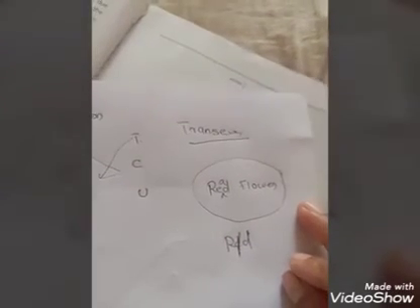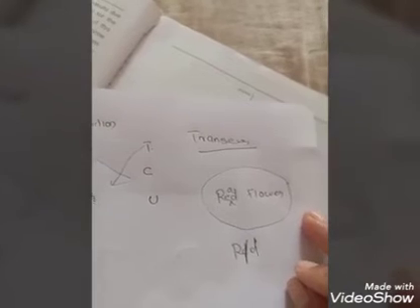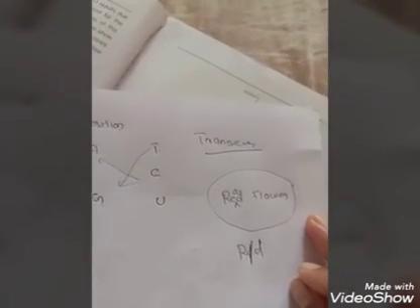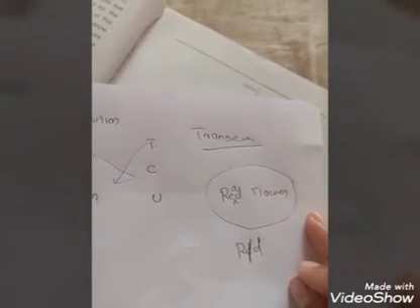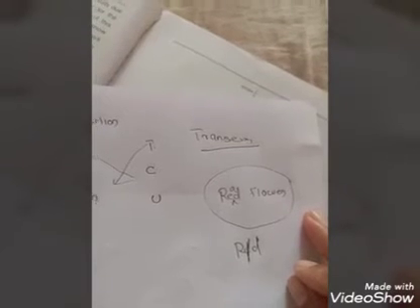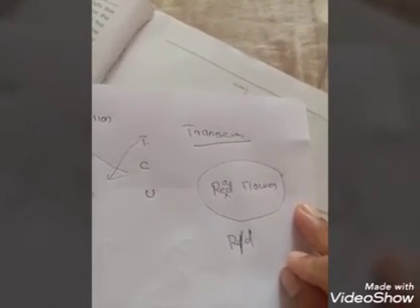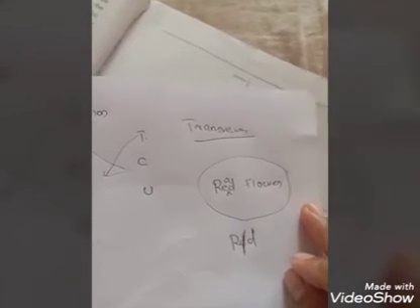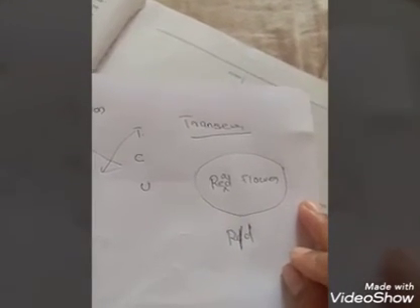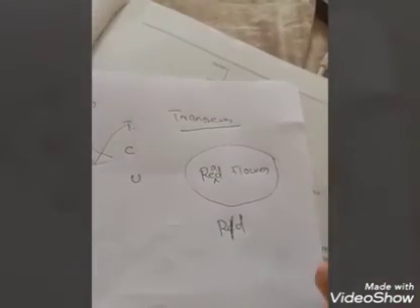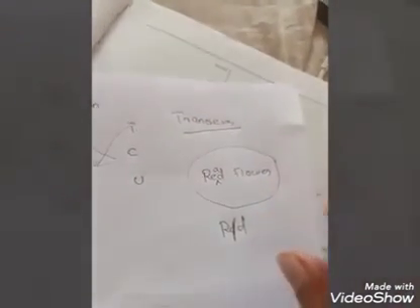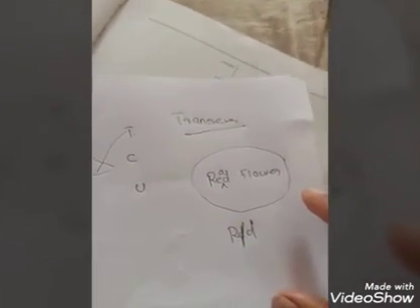Point mutations are classified into two types: transition mutation and transversion mutation. And frame shift mutation again is classified into two types: insertion and deletion. In insertion, a new nitrogenous base is getting added, so it changes the frame. So we don't get the idea or picture. Deletion means a word is deleted from the framework, so it also results in a wrong image. That means the protein will not be formed. So these are the types of mutations.